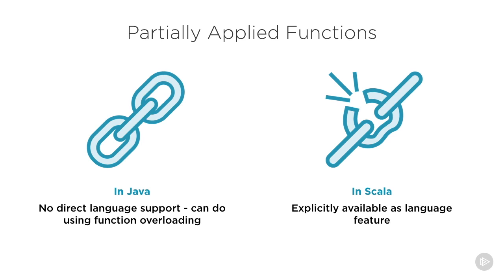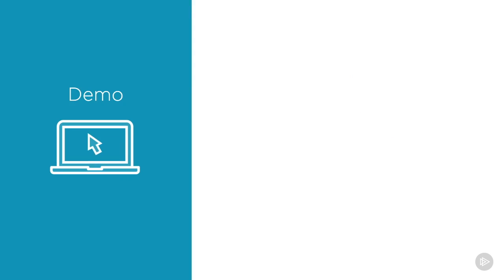You should know that this is an idea that exists in Java as well. We simply create an overloaded version of the function and specify the values of some of the parameters. However, Scala has explicit language support, and this makes it really easy to use partially applied functions in Scala.